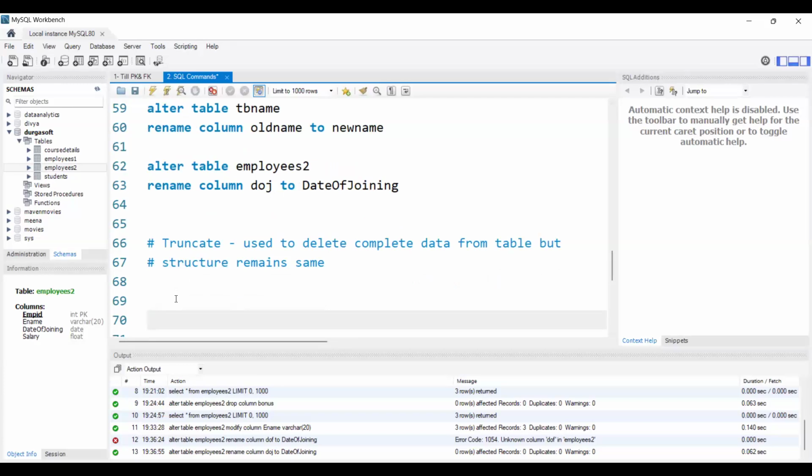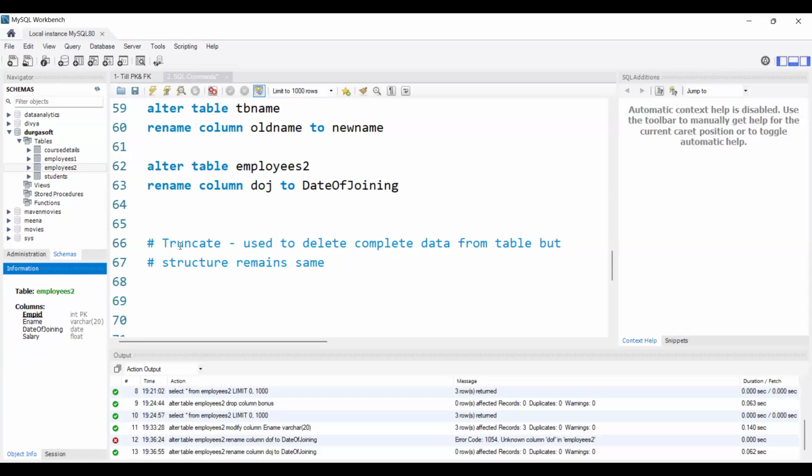change the complete data. We need the same table name. For example, we have employees 2, right? I want the same columns: employee ID, employee name, date of joining, and salary. But I don't want the data inside it. I want to delete the complete data and enter some new data, but I want the same column names. If I use the drop command, the complete table will be removed, right? Again, I need to create the table, and again I need to use insert to insert my new data, right?